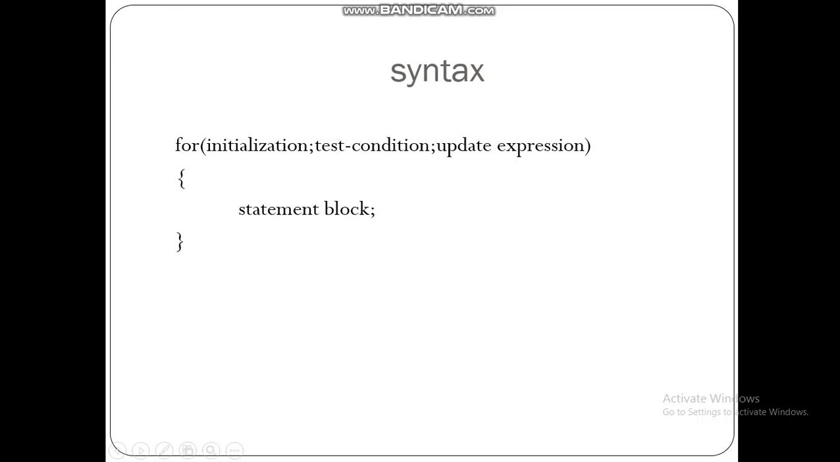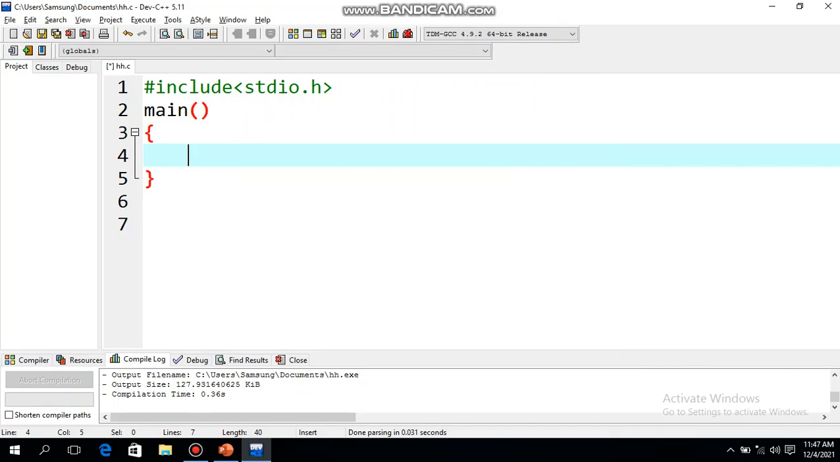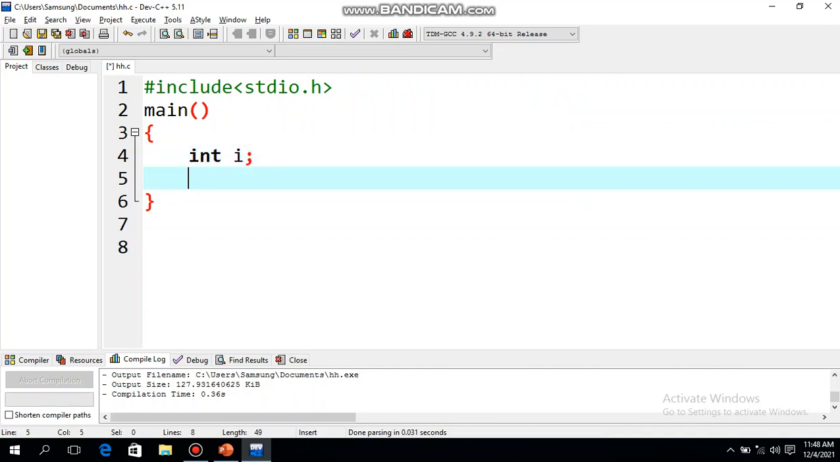Now let's go to Dev C++ and do few programs. We will do the same programs that we did for while and do while using for loop also. So the first program is to display the name 5 times using for loop. So here also we will be needing one variable to keep a track of the loop. Then we are going to write down for. Then first part is initialization.